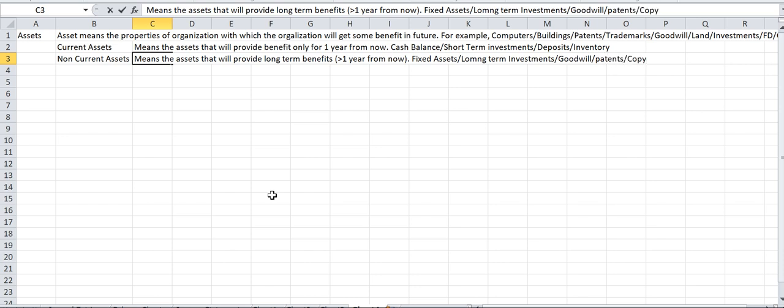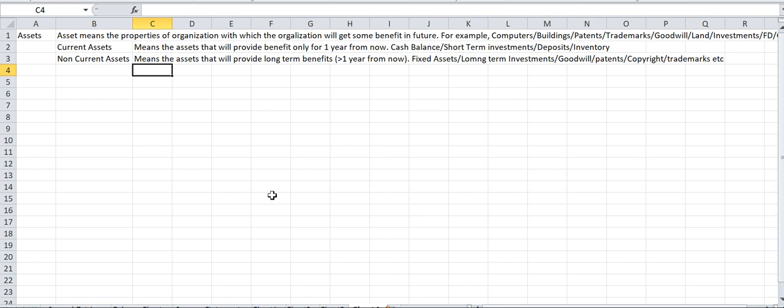Patents, copyright, trademarks, etc. Again, we can also classify our assets into tangible assets and intangible assets.